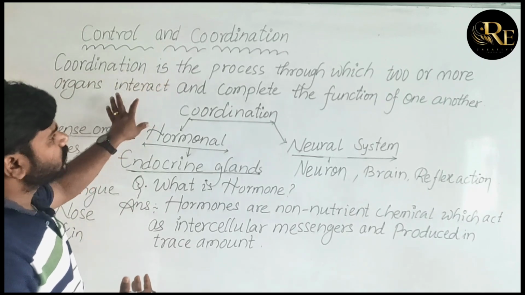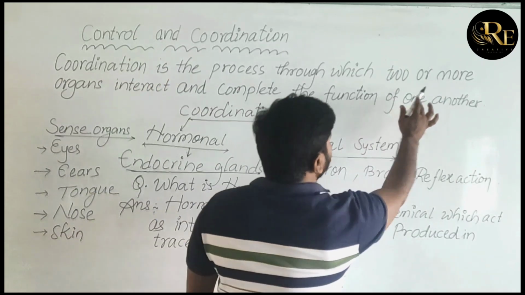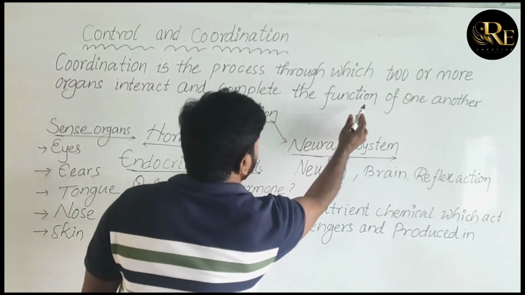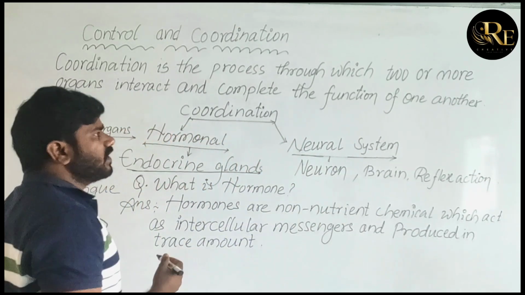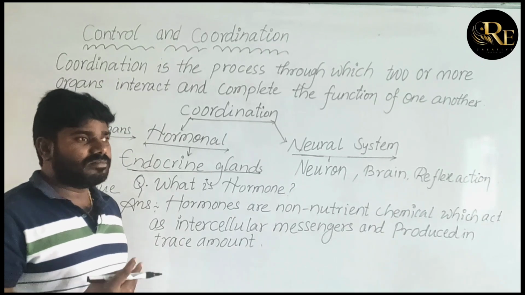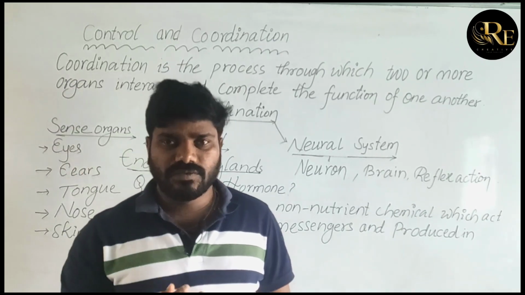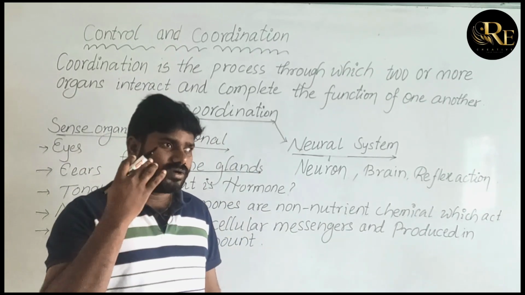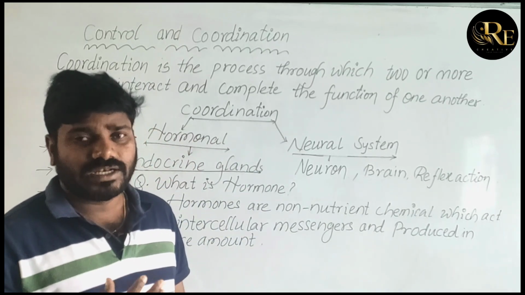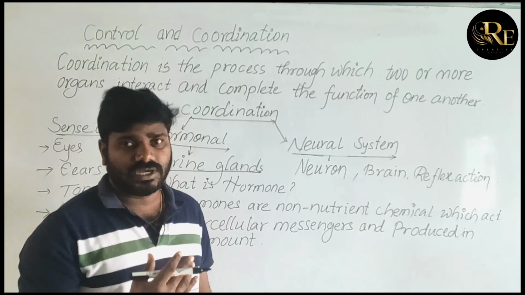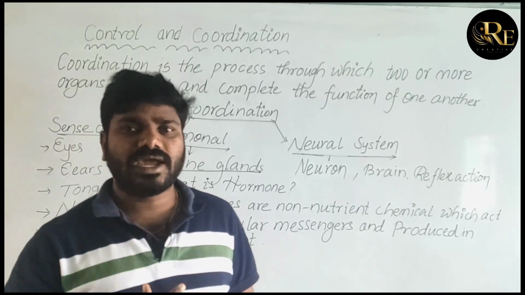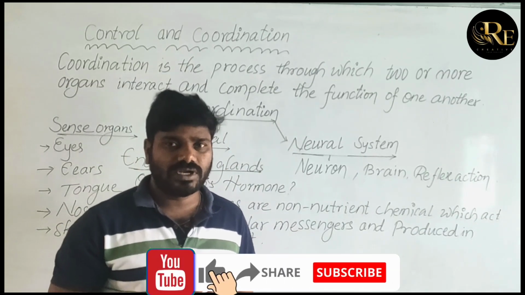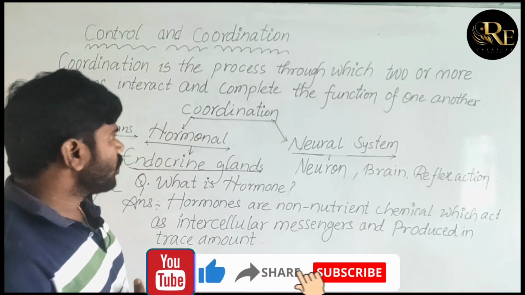Coordination is the process through which two or more organs interact and complete the function of one another. For example, if you are running, then your legs, your eyes and your brain all work at a time to complete one work. Different organs are involved to complete one work. That is called control and coordination.